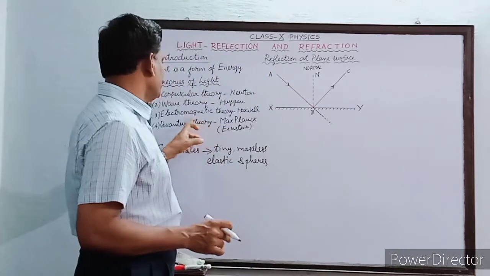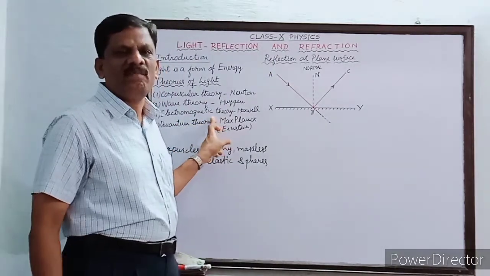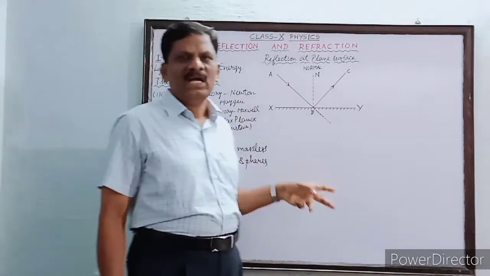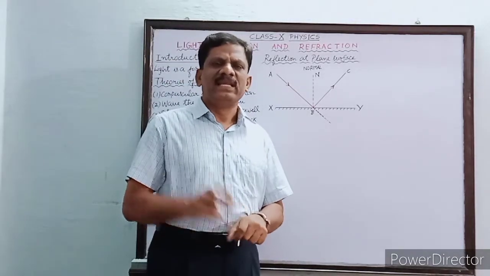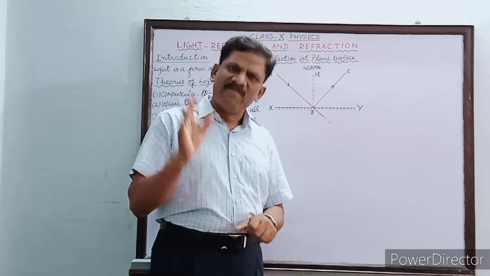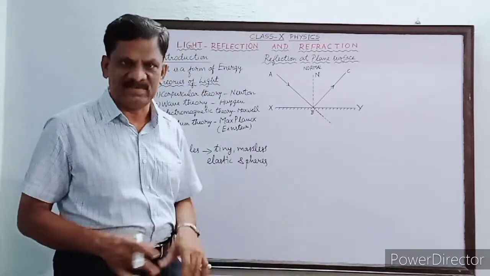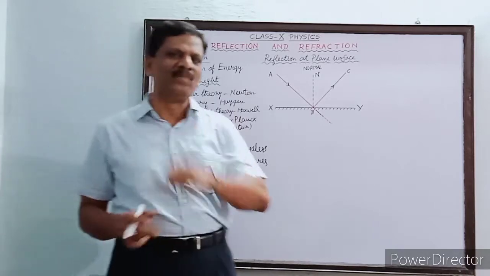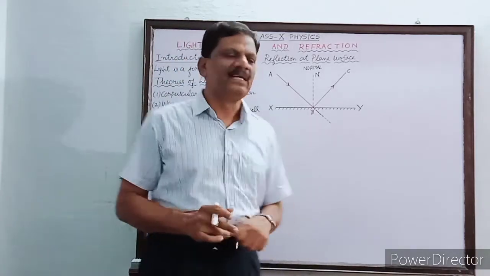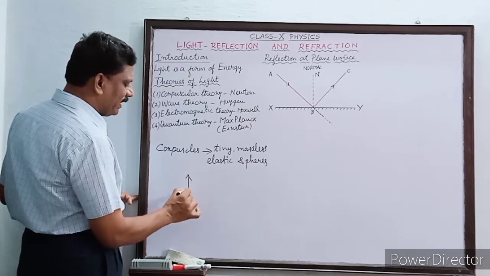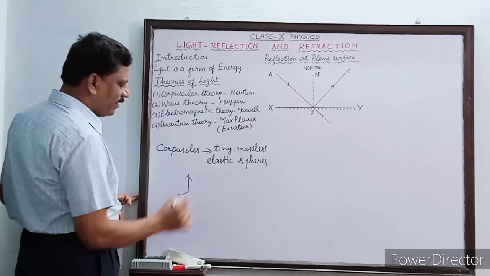After that came the electromagnetic theory, which was formulated by Maxwell. According to Maxwell, light travels in the form of waves only, but as Huygens suggested, they are not mechanical waves, but electromagnetic waves. And these electromagnetic waves travel in the form of a vibrating electric field and magnetic field.